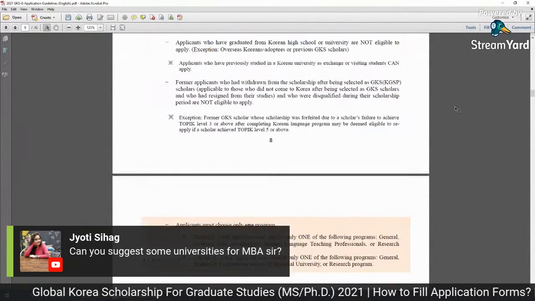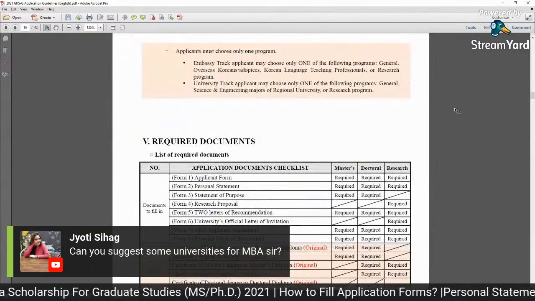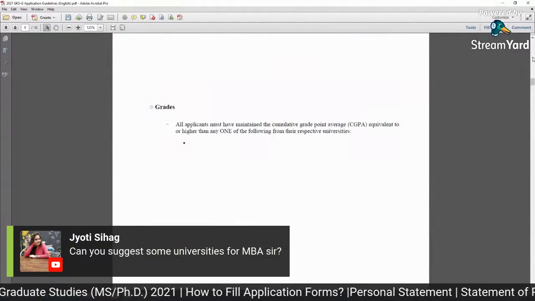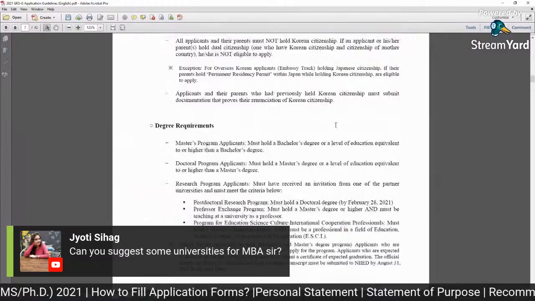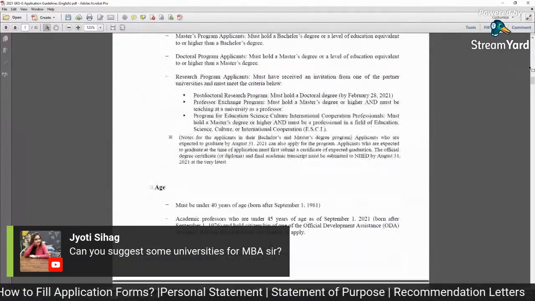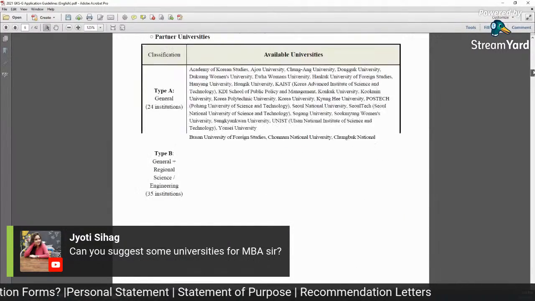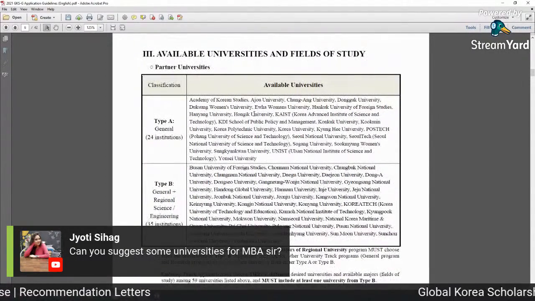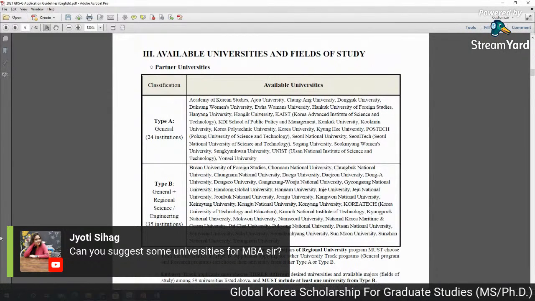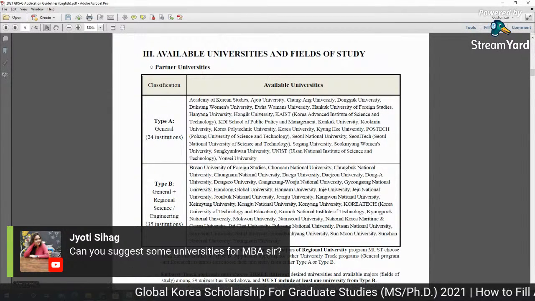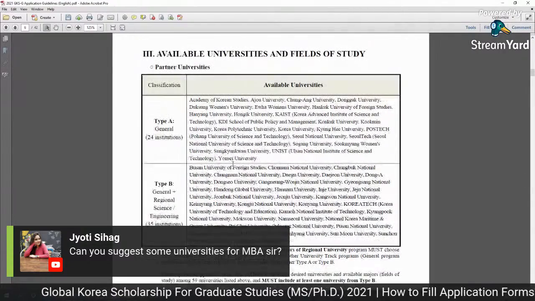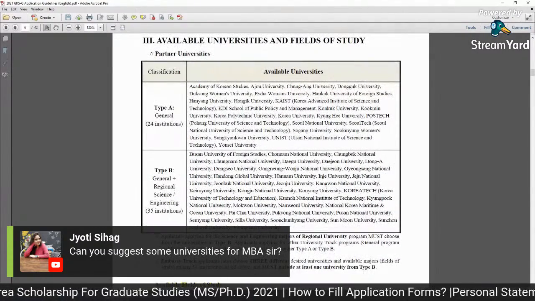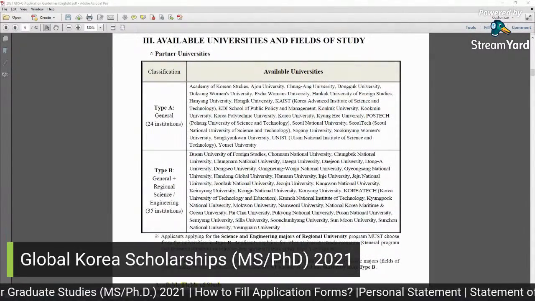This GKS program is just for some universities or some departments in these given universities. Most universities offer an MBA program, but I'm not sure if this particular scholarship is offered for the MBA program or not. So it is always better to check the Excel file which is provided on studykorea.org. I hope it will help you.